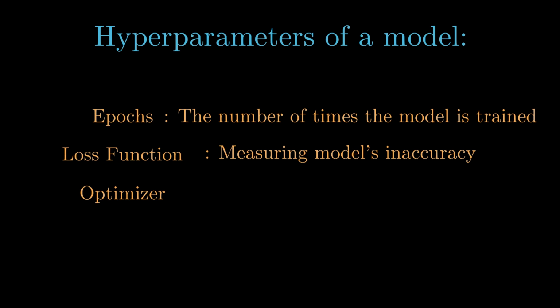Lastly, we have the optimizer. Optimizer is the last part of our generic algorithm for machine learning that we were discussing. After finding the loss or how wrong a model is, what process should it follow to tune itself to be more accurate? That is the job for the optimizer.